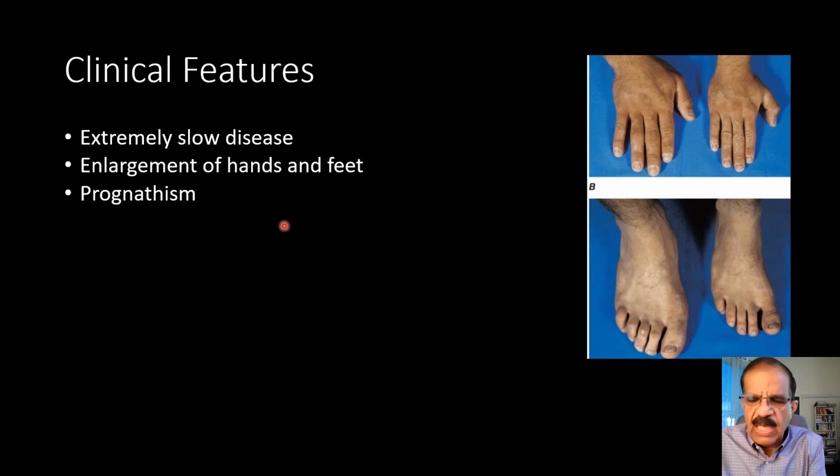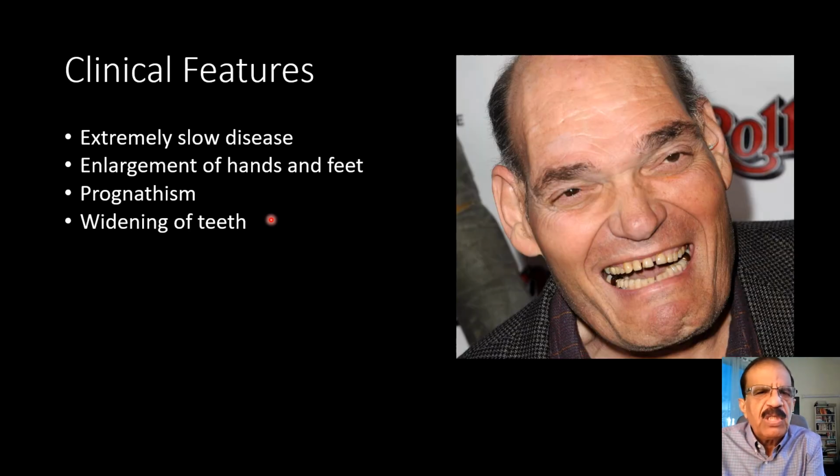Prognathism is actually enlargement and protrusion of the lower jaw. In some patients, you can see this. Now, this is again a picture taken from the internet. This disease, acromegaly, is not very common. But since these patients live almost a normal life, at least a very long life, they are seen by most physicians. So you will see the same picture in various presentations. This is taken from the internet, and you can see the prognathism.